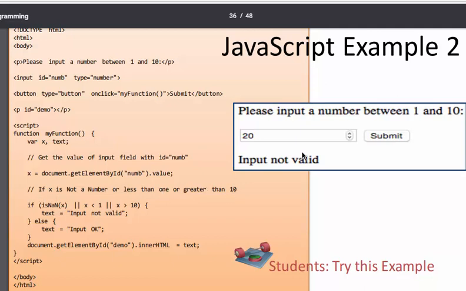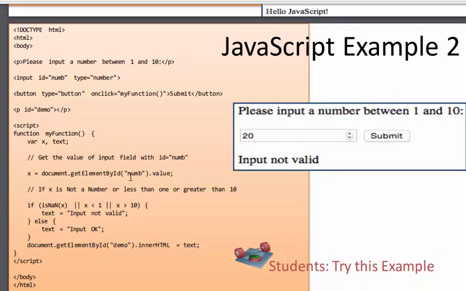Then it says input not valid, and if the text is valid, input okay. In the last step it gets the id and passes the text to it. So whenever you want to dynamically handle your web page, your website, you have to use JavaScript here. Now we will see how this works.